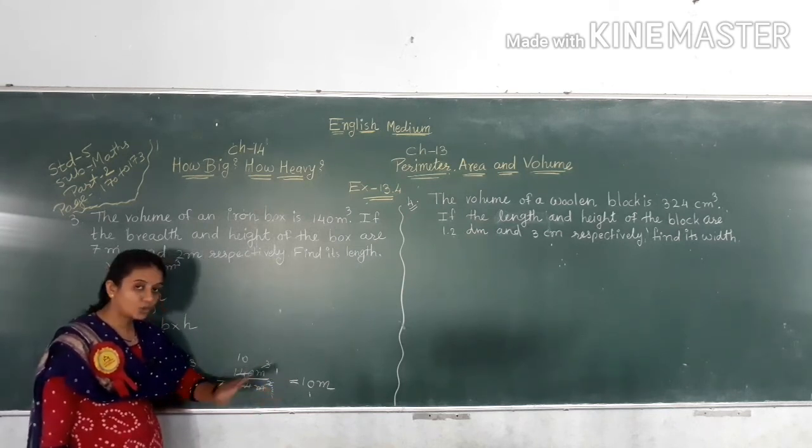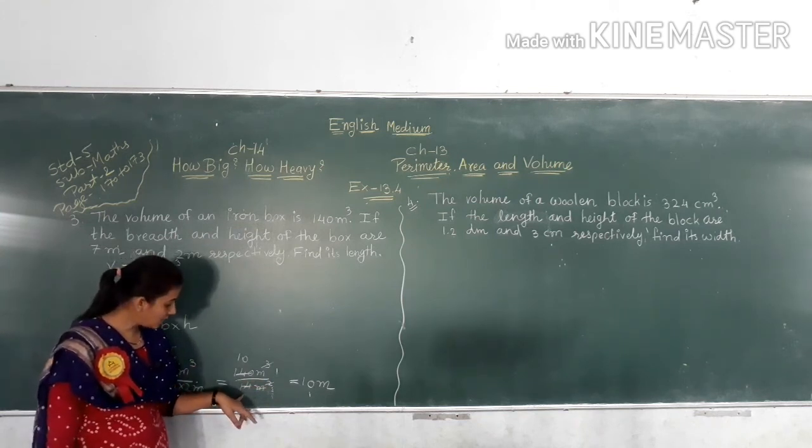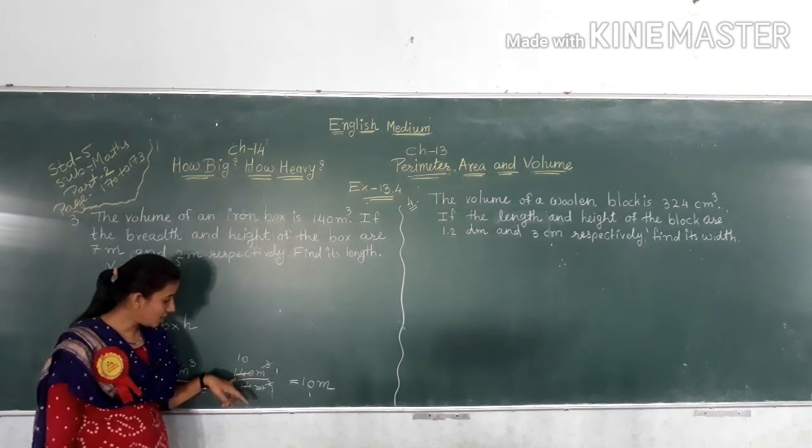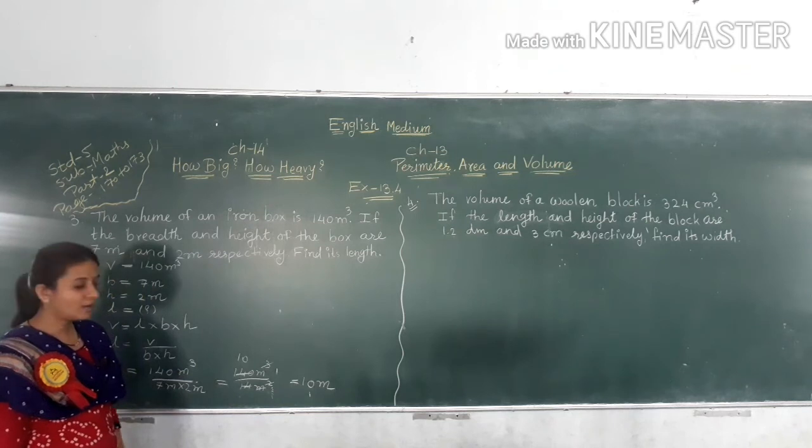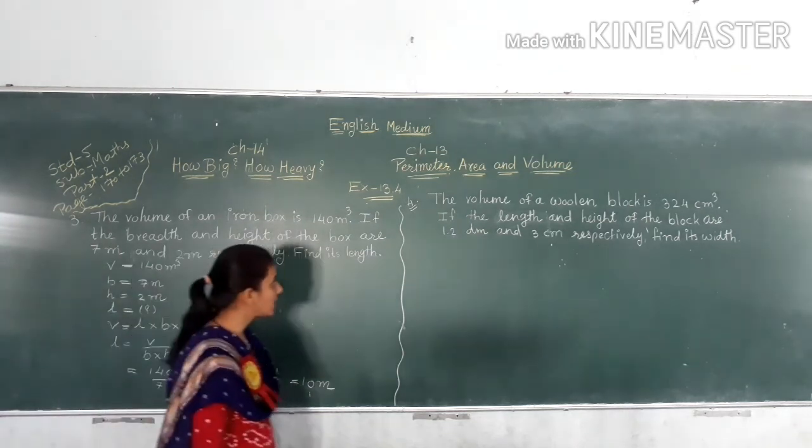Meter square and meter cube cut out. 14 tens are 140, so our answer is 10 meter. So the length of the iron box is equal to 10 meter.